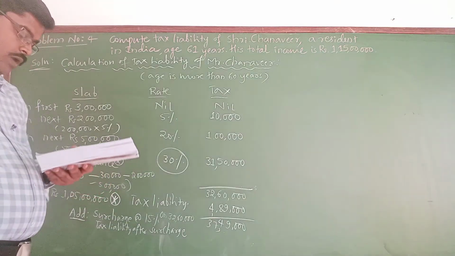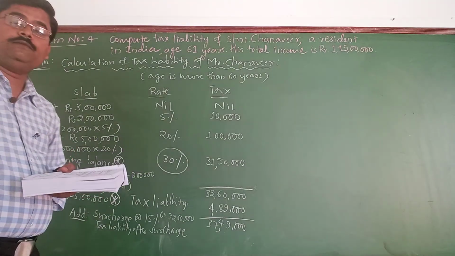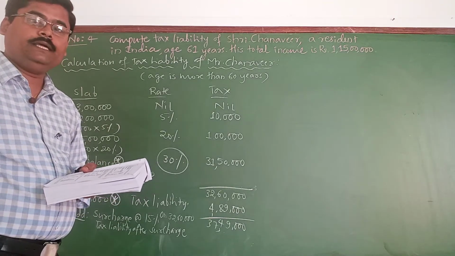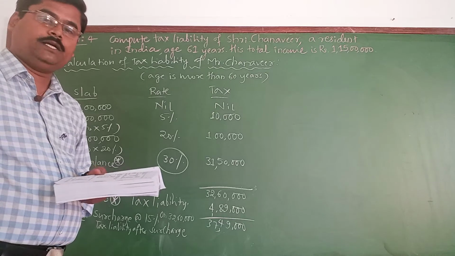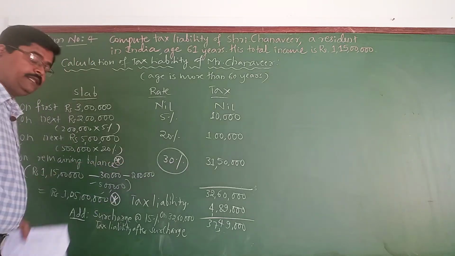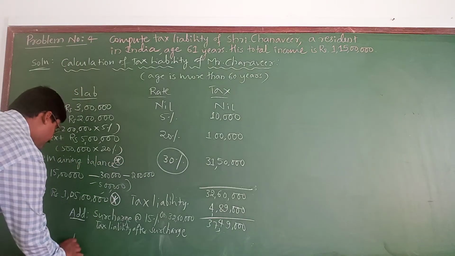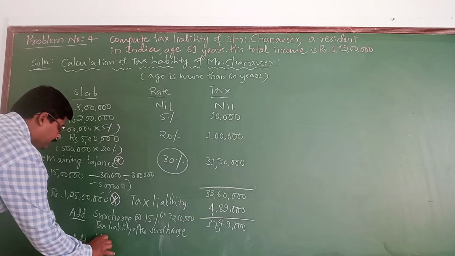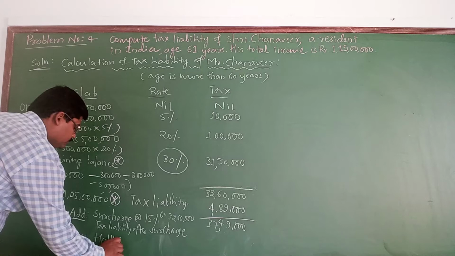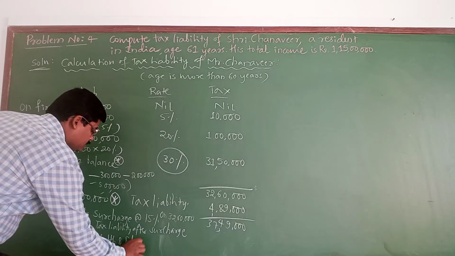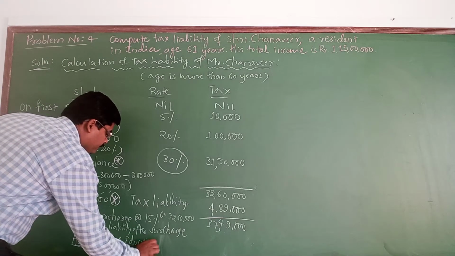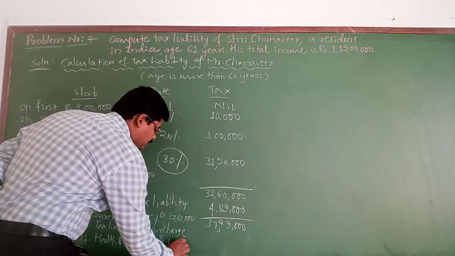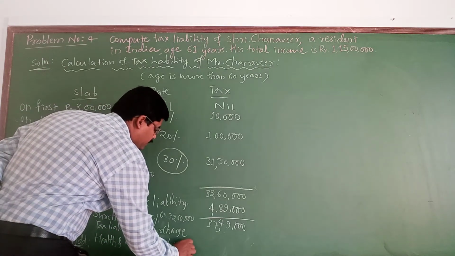Now what I am going to do on this 37 lakh 49,000, I am going to add the health and education cess at the rate of 4%. That is why add health and education cess at 4% on 37 lakh 49,000.